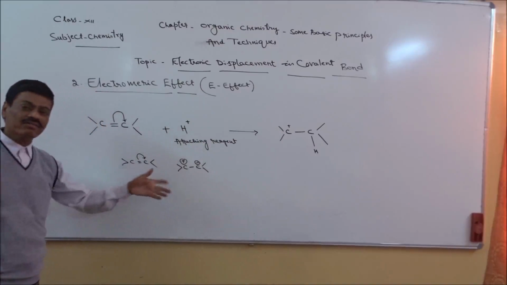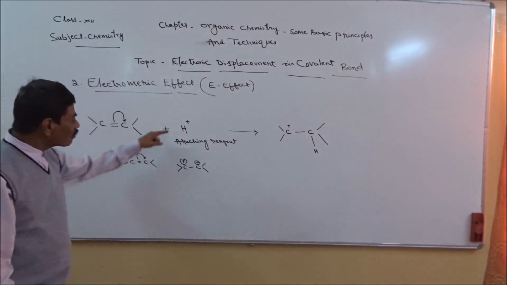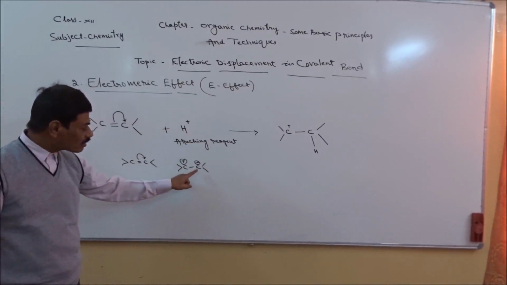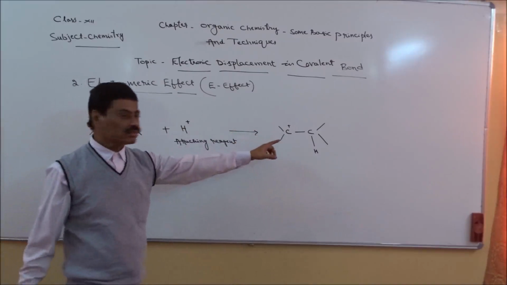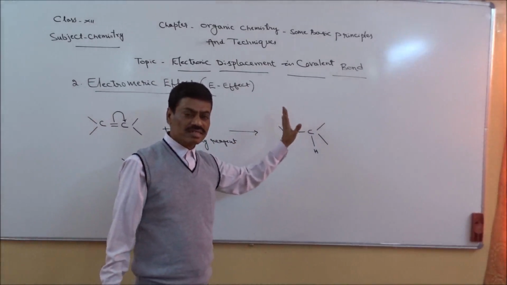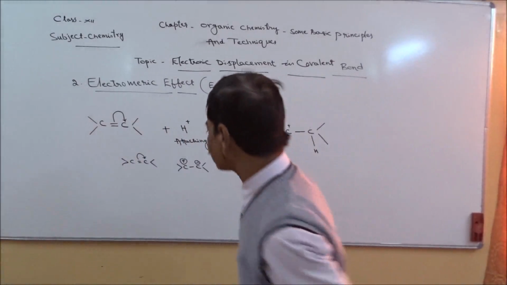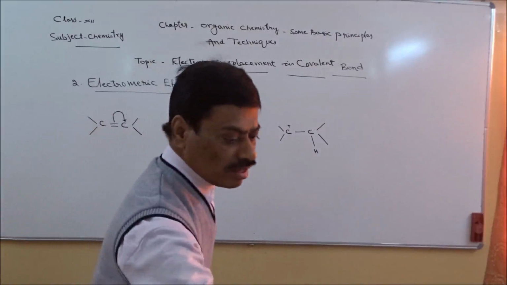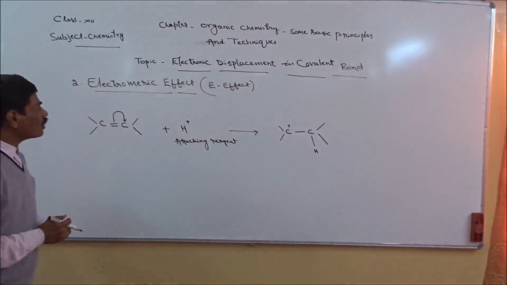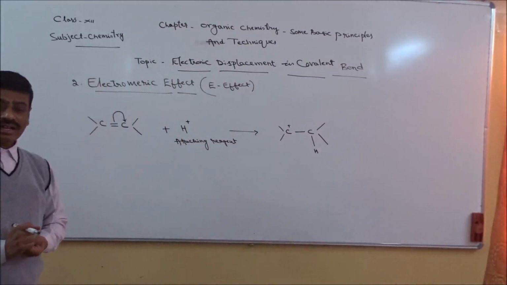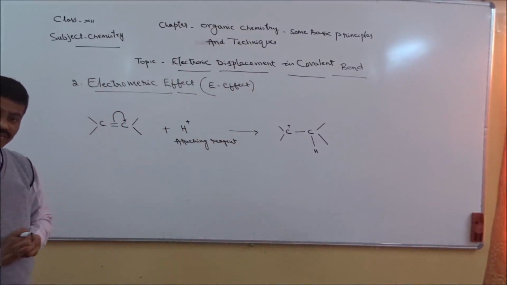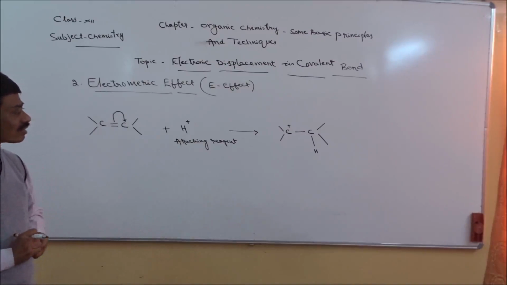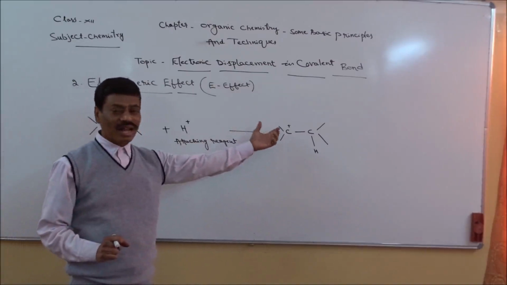In this way, polarity will be developed. And since the attacking reagent has positive charge, it attacks this negatively charged carbon. That's what is shown in this structure. This is one type of electrometric effect, wherein one of the two carbon atoms has attained positive charge ultimately.